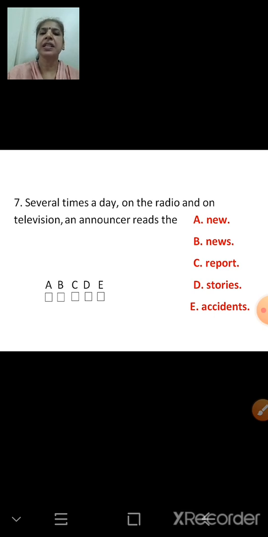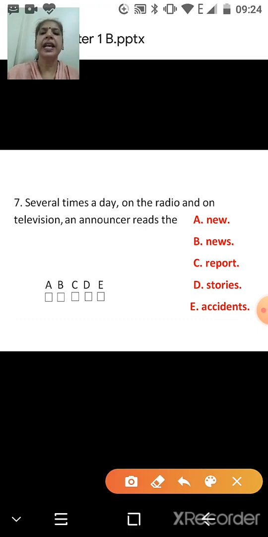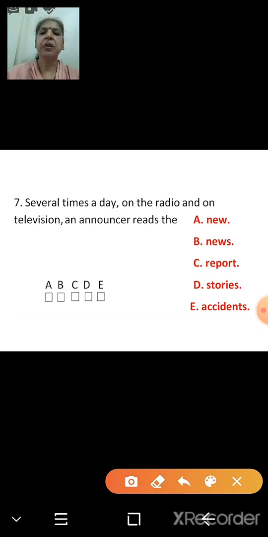Answer is news. Several times a day on the radio and on television, an announcer reads the news. So with this, our option is B. Several times a day on the radio and on television, an announcer reads the news.